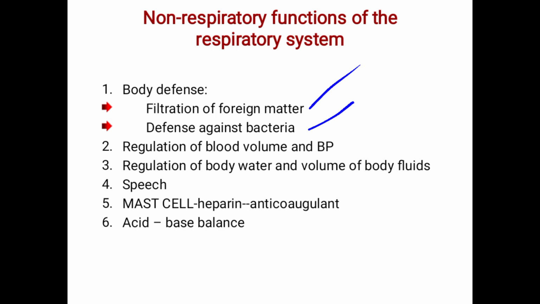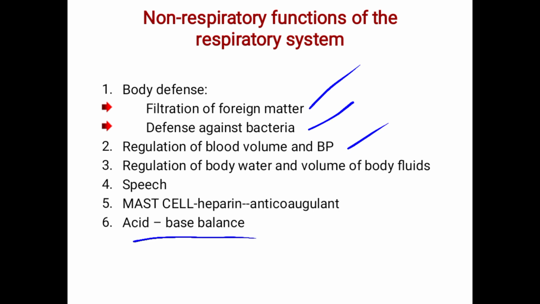Then it regulates the blood volume and blood pressure. It also regulates the body water volume of the body fluids. It is very important in regulating the acid base balance.